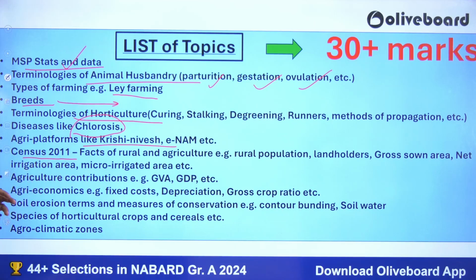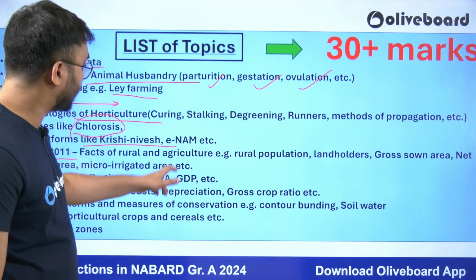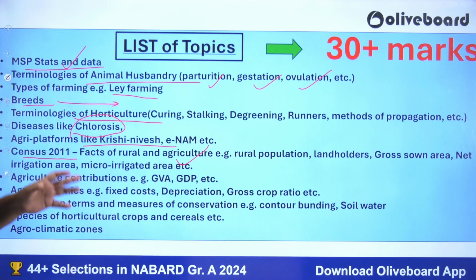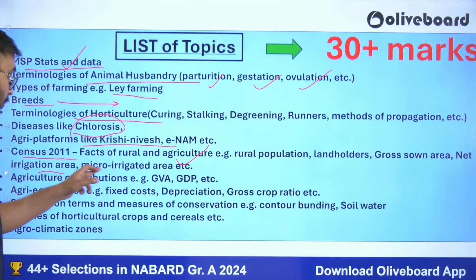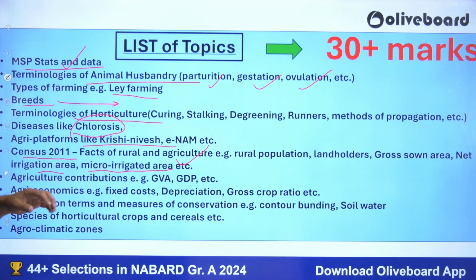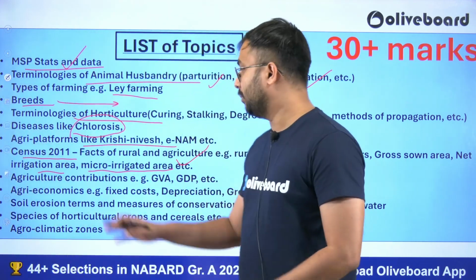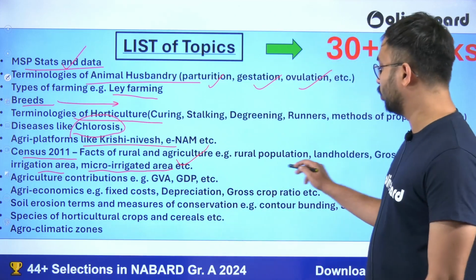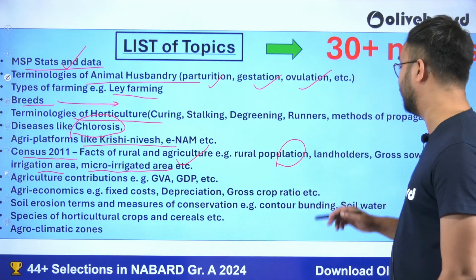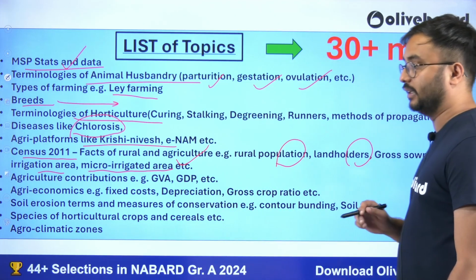Census 2011 is also there, where facts of rural and agriculture are there. Rural population also we are talking about here, landholders, gross sown area, net irrigation area, micro irrigation area, irrigated area. These are the concepts which are very important, and you will get all the data from Census 2011. That means how much rural population is there according to Census 2011, how much landholders are there in the country.